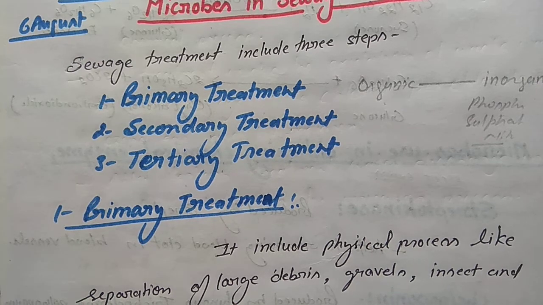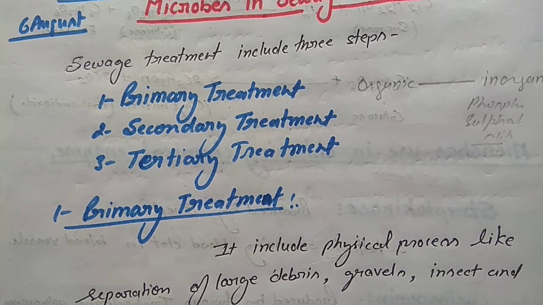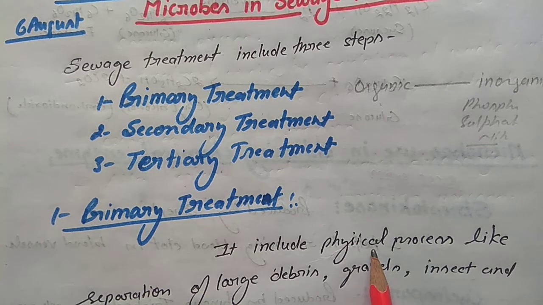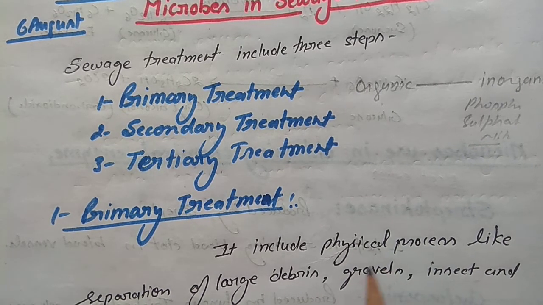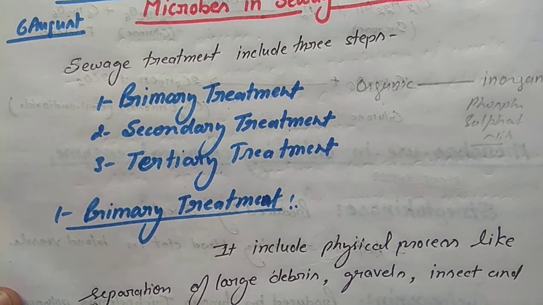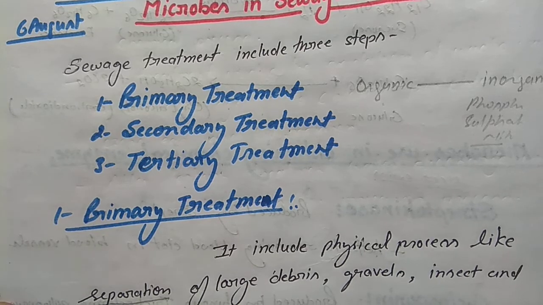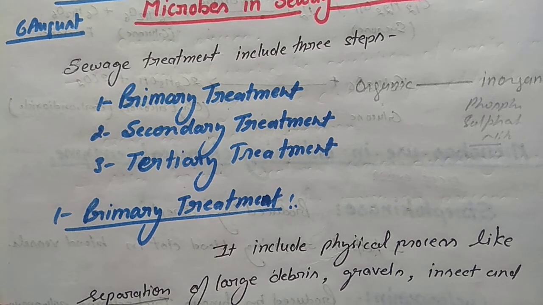So first we discuss the primary treatment. Primary treatment includes the physical process, like separation or sedimentation. Separation and sedimentation are the two processes included in the physical treatment.